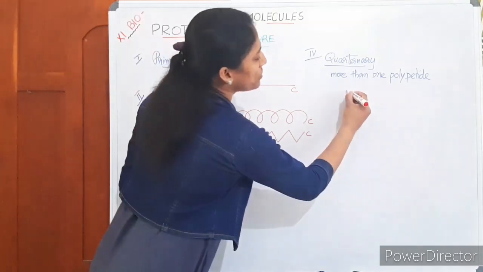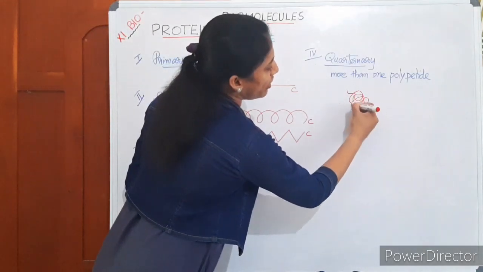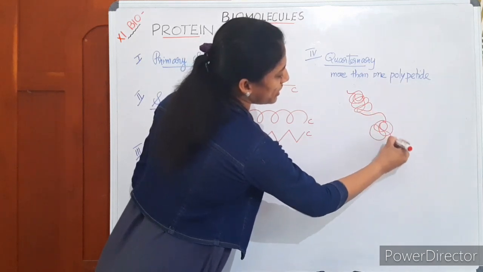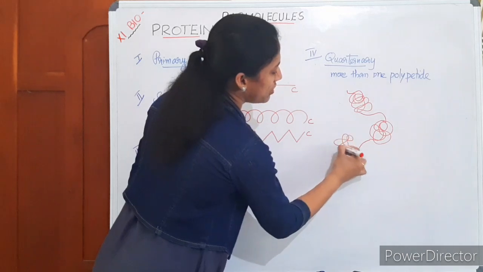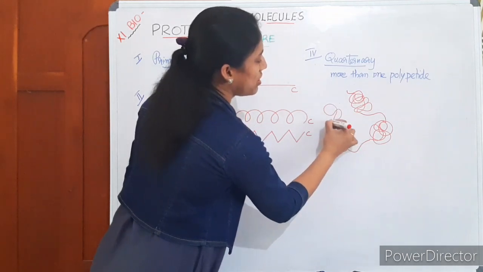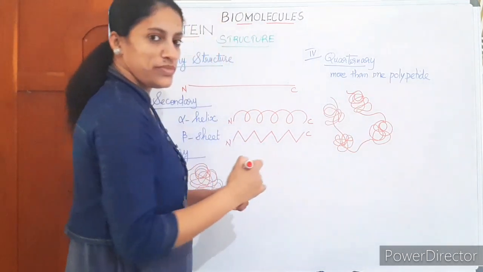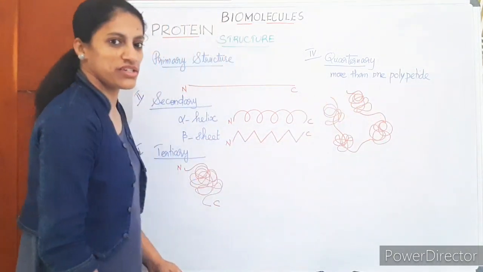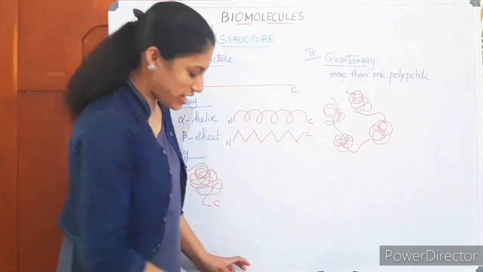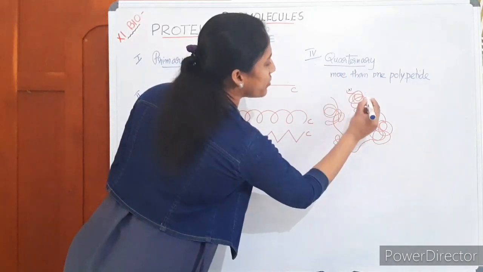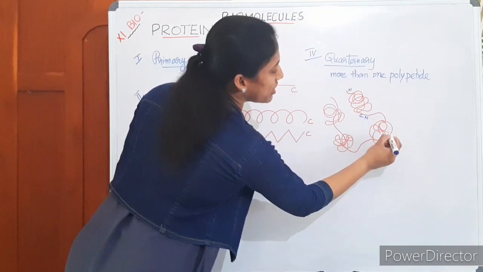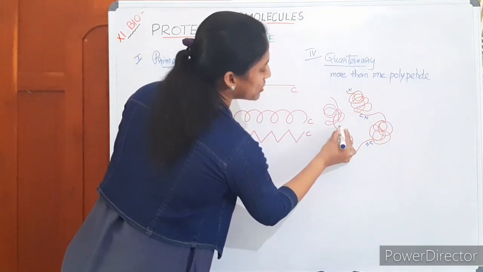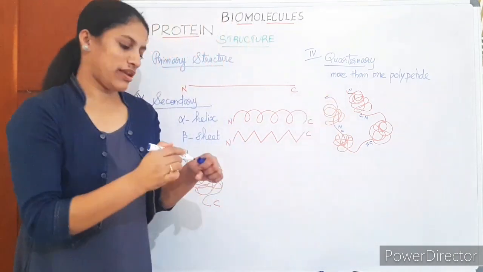Here, suppose this is one polypeptide, then finished, next polypeptide, then next polypeptide. Likewise, on a string, many balls are attached, many spheres on a string. That means the N-terminal end of the first one, its C-terminal, the next one N-terminal, its C-terminal, and so on.